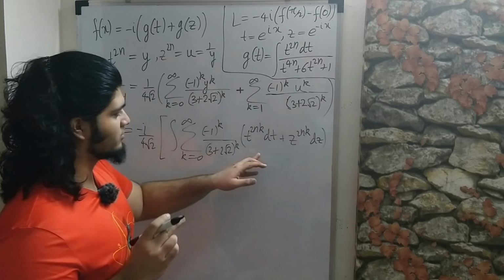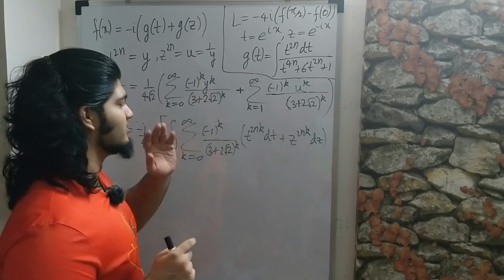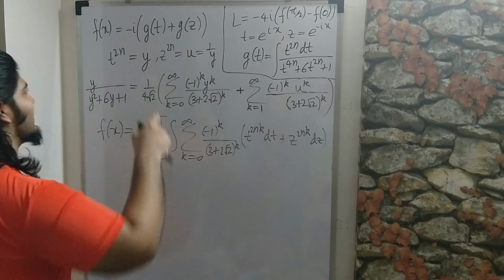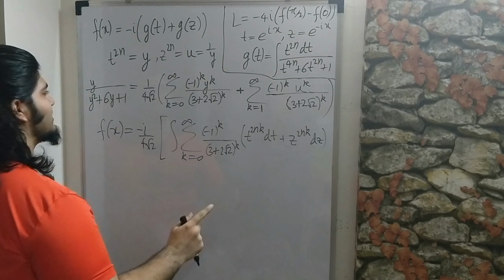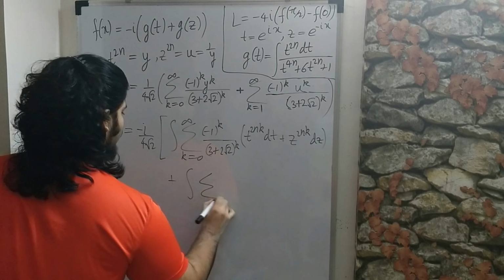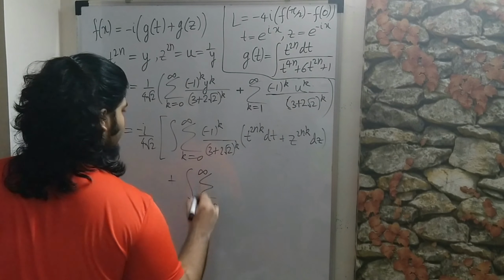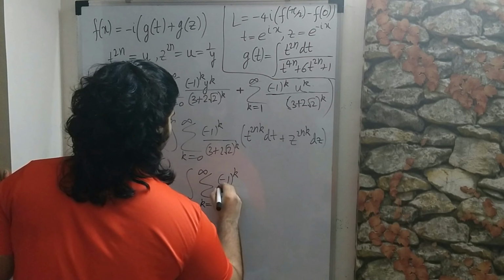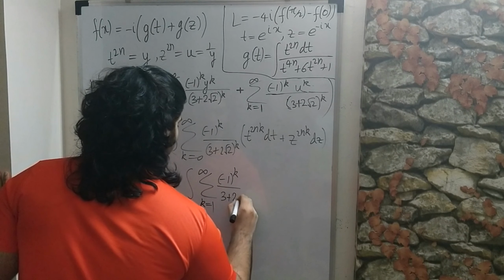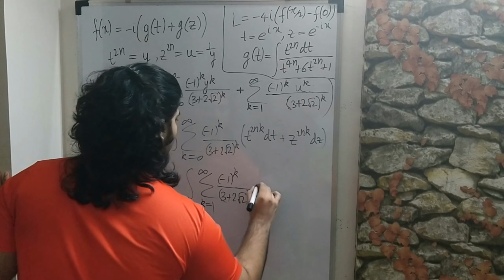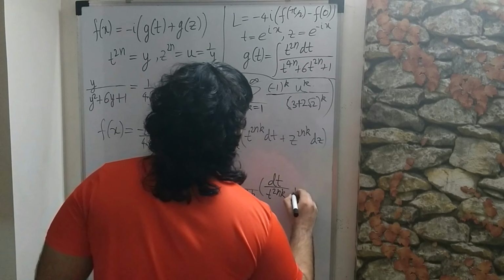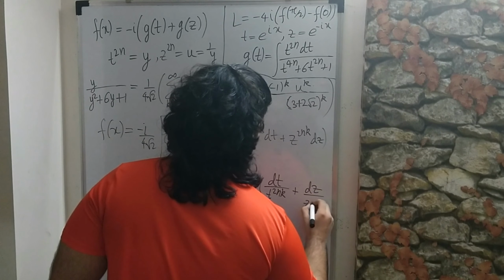So I've borrowed that notation for now and I'm using it over here, but you need to remember it's not a line integral, and all I've done really is I've used this fact, and we are still missing one term, which is this summation. So we'll get plus integral k equals 0 to infinity minus 1 to the k, over here we'll start with k equals 1, so 3 plus 2 root 2 to the k times dt over t to the 2nk plus dz over z to the 2nk.